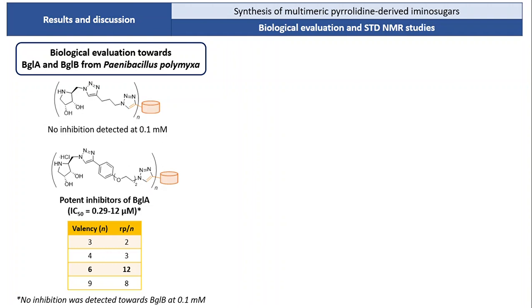The best results have been obtained for the multimers containing an aromatic moiety in the structure, being inhibitors of BGLA in the low micromolar range. None of the compounds have shown inhibition towards BGLB at 0.1 millimolar despite the high homology between both enzymes.